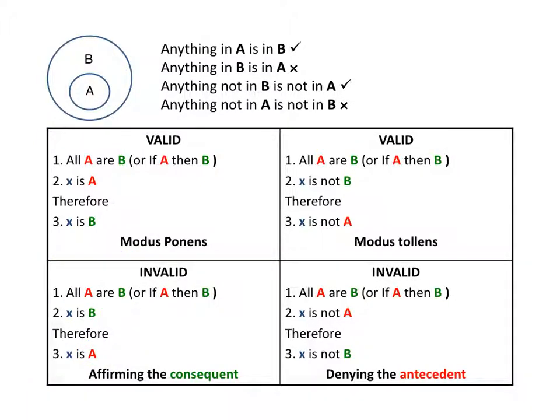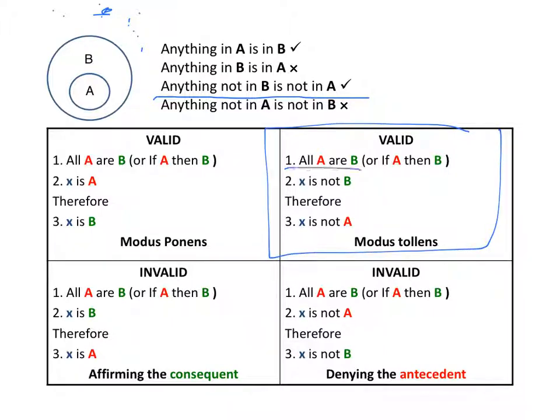On the other hand, something else you can see from the diagram is that if something's not in the B circle, if it's out here, then it's automatically not in the A circle. So if something's not in B, it's not in A. So that's why modus tollens is valid. If all A are B, and something's not B, it's out here, then it can't be A either.